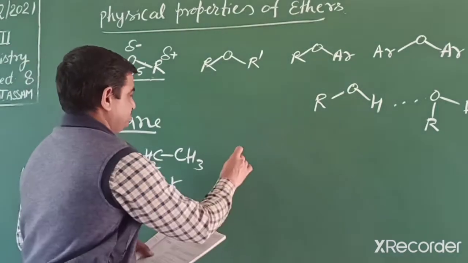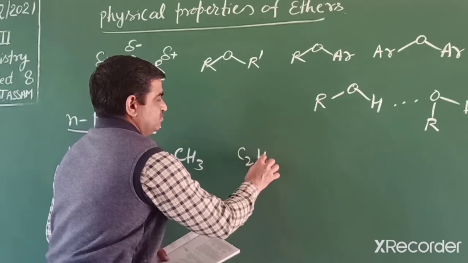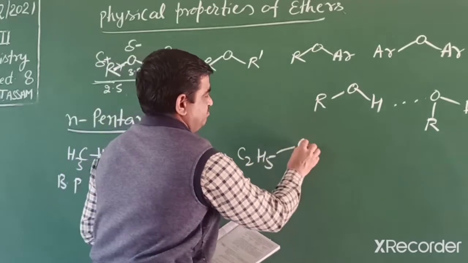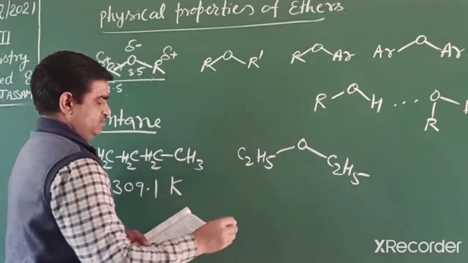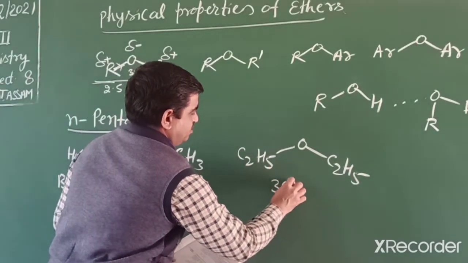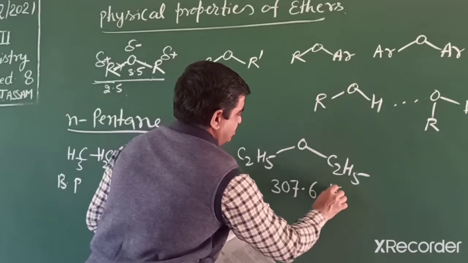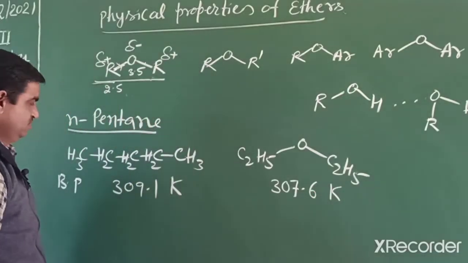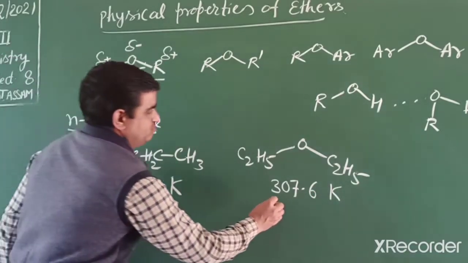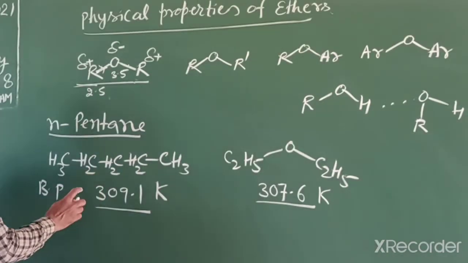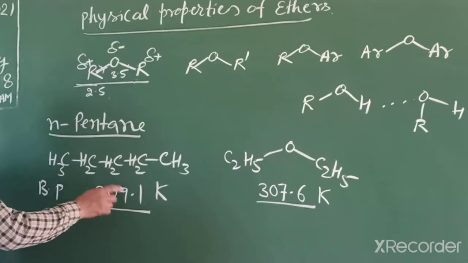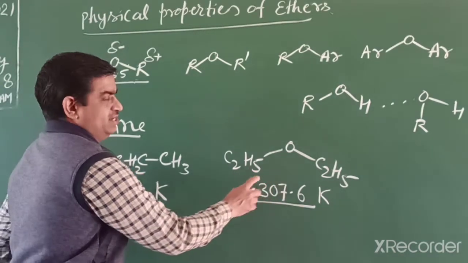The other one, ethoxyethane, has a boiling point of 307.6 Kelvin, almost equal to the hydrocarbon. Normal pentane's boiling point is 309.1 and ethoxyethane's boiling point is 307.6.